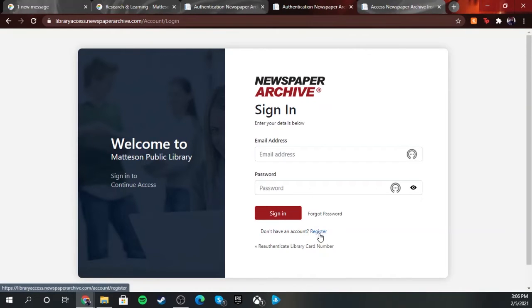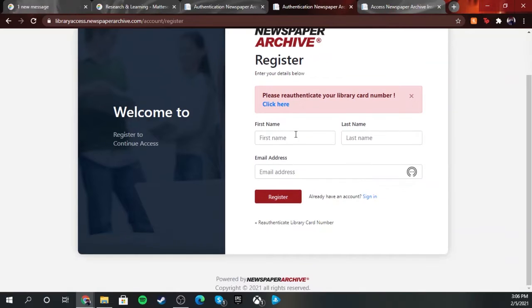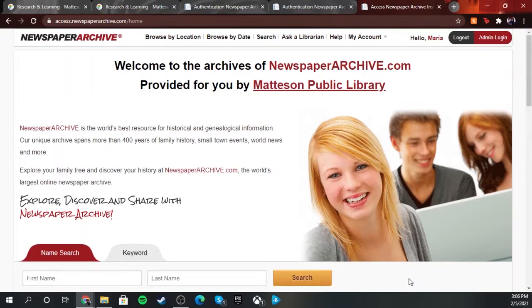So if you're not registered, you click register, and then go ahead and put in your library card. Like right now, it says re-authenticate your library card because I didn't put one in on this page. So you just do first name, last name, email, register. It'll send you that email link. You're going to click on that to authenticate it, and then you should be able to come back here and log in. Once you do, this is how the website will look.